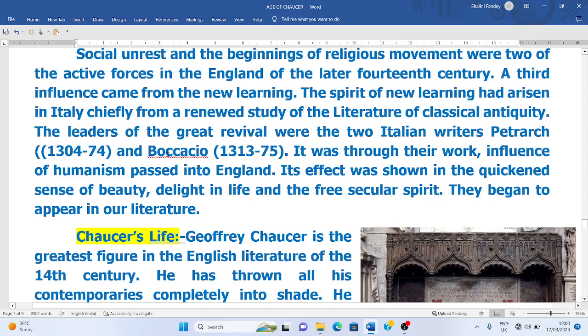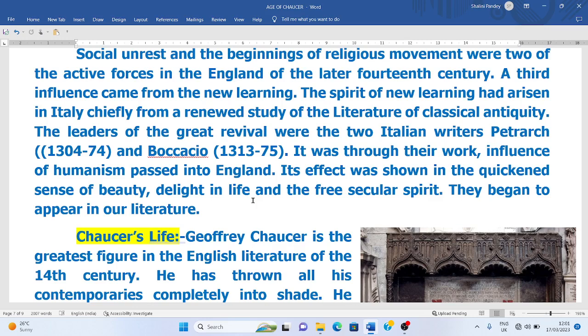The great leaders of the Great Revival were the two Italians, Petrarch and Boccaccio. So writers like Petrarch and Boccaccio were the great pillars of the Renaissance, which was rising in Italy, and it was through their work that the influence of humanism passed into England. So people were traveling to Italy, and they were reading these masters, and they were coming in contact with these masters, and then they were imbibing the spirit of the Renaissance in themselves, and they were taking this spirit into their country.